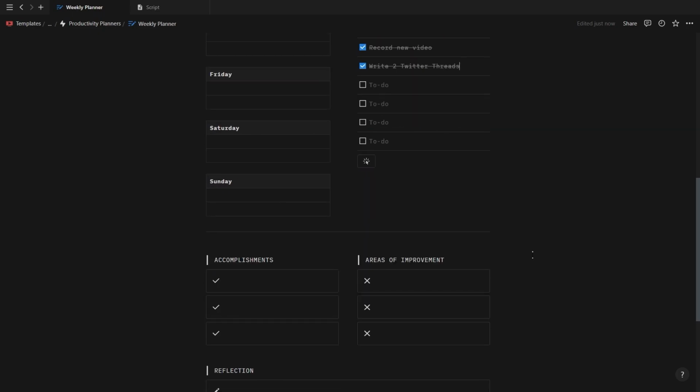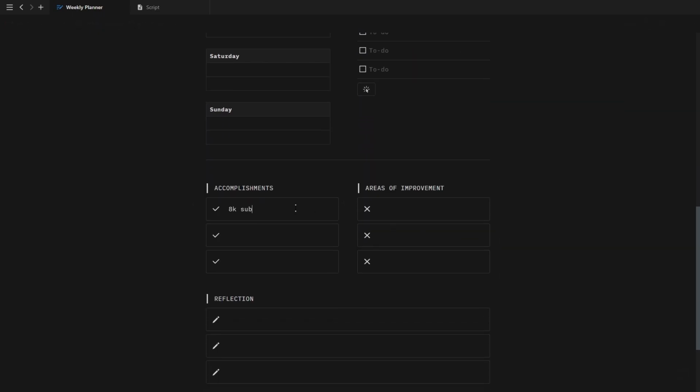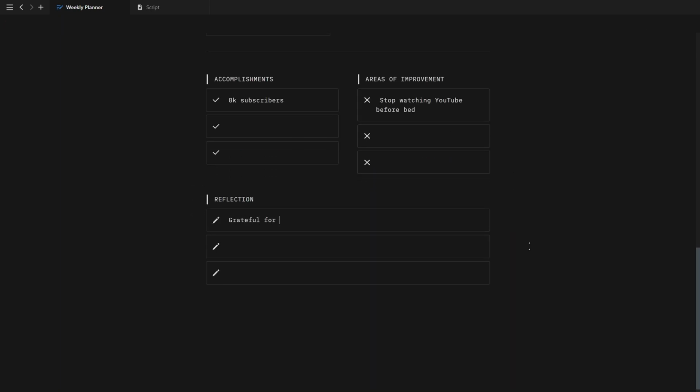At the bottom of the weekly planner, you have a section to write down everything you're proud of accomplishing this week, a section for all the areas that you need to improve upon for the following week, and then also a section for reflecting back on the week itself.